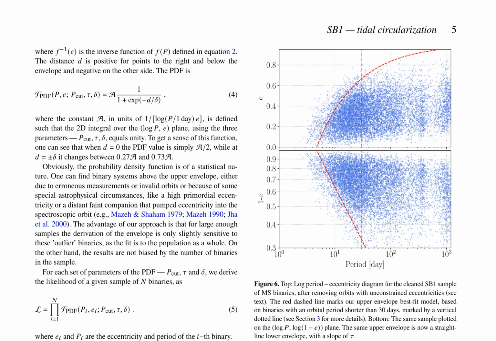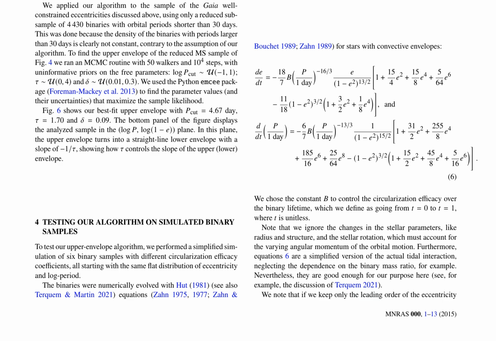To test the algorithm, the authors simulate 6 binary samples with different circularization efficacy coefficients, each containing 500 binaries.